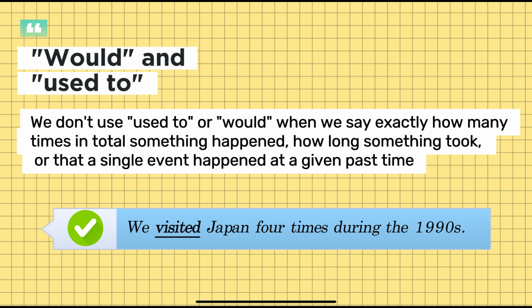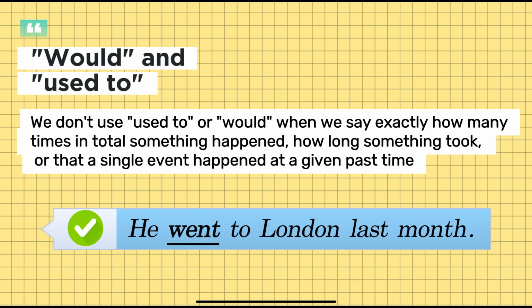These are not possible. Another example, he went to London last month. We have a specific time here, so we have to use the past tense rather than she would visit or she would go.